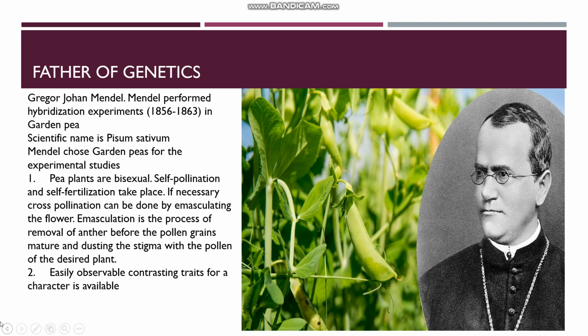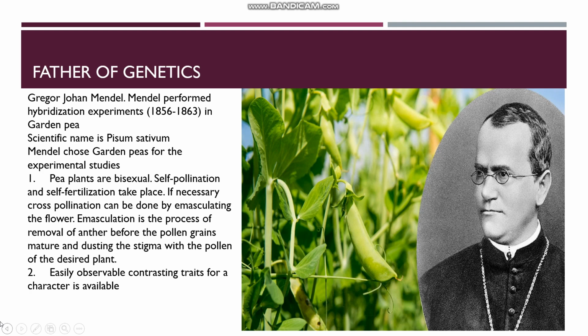This pea plant is garden pea, and the scientific name is Pisum sativum. Now why did Mendel choose garden peas for the experimental studies? Pea plants are bisexual. Male and female parts are present in the same flower. So self-pollination and self-fertilization can take place. And also, if required, cross-pollination can be done by emasculating the flower. All of you know what is emasculation. It is the removal of anther before the pollen grains mature in a bisexual flower.